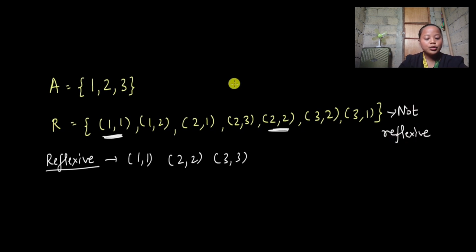So, we have here another example. The set A is 1, 2, 3, and then we have a relation R given here.